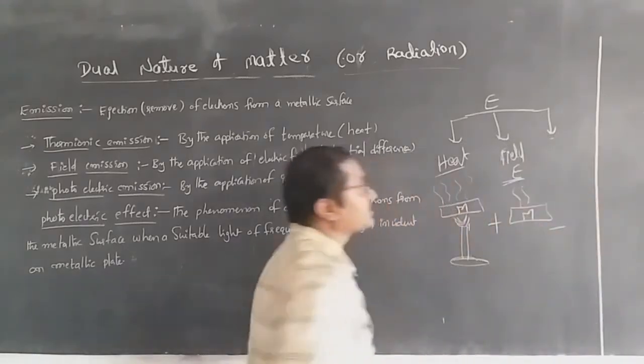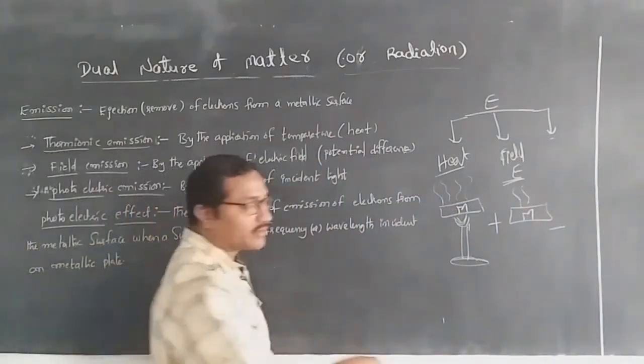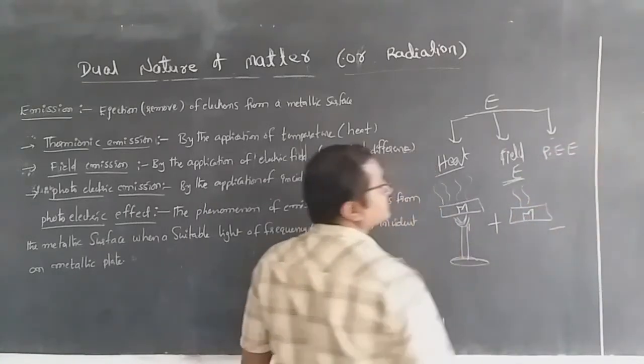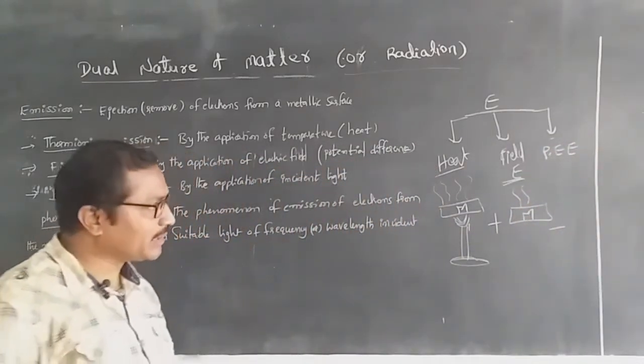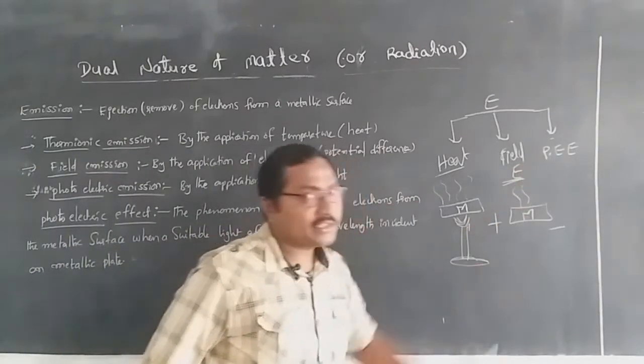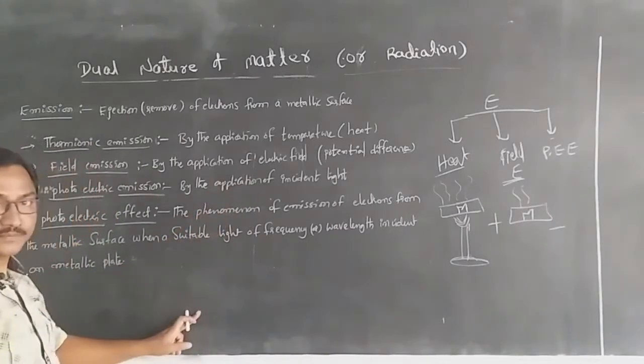And the third one is our concept, that is the photoelectric emission. We will discuss this thoroughly.